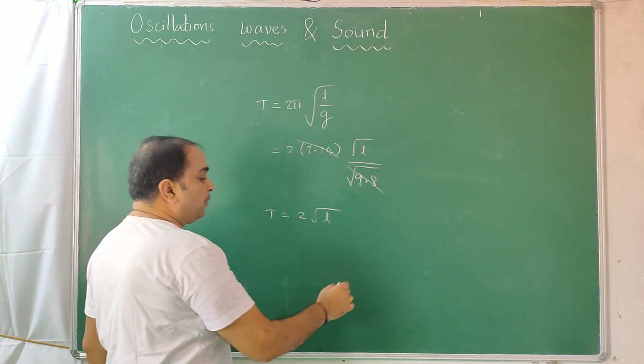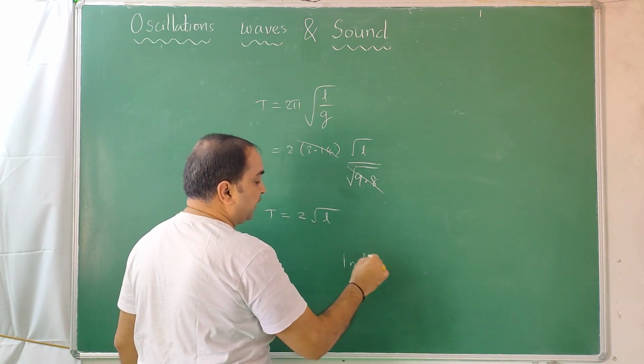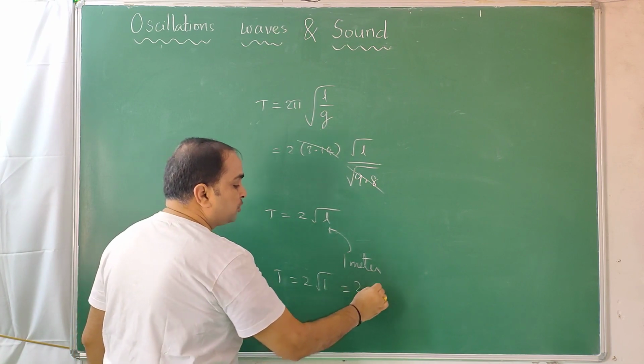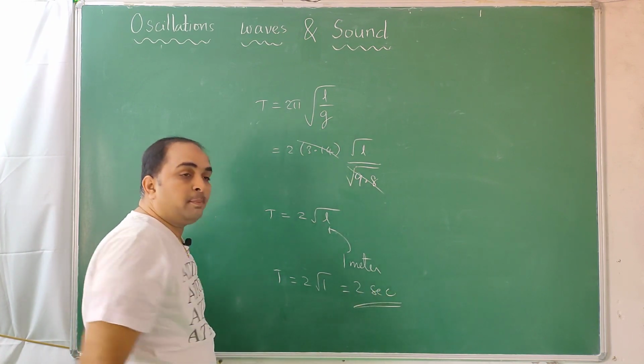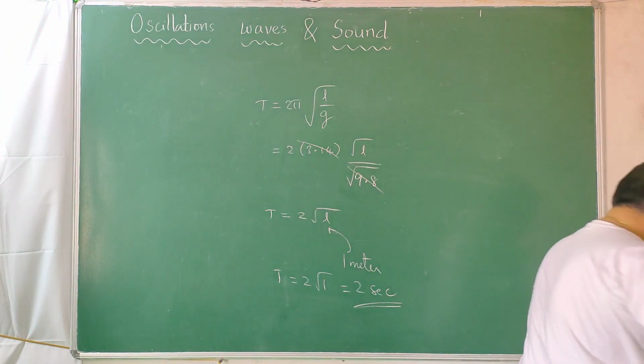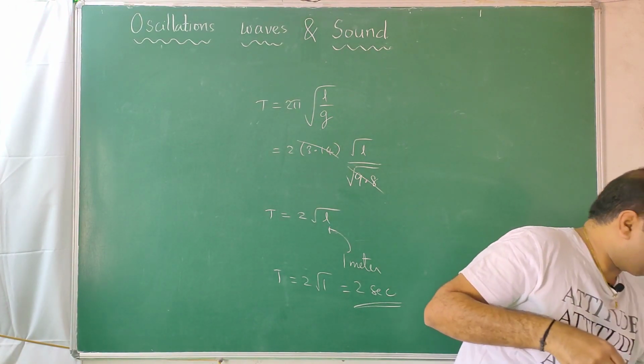Now if the length of the pendulum is say 1 meter, put it here. So T is equal to 2 into root 1, that is equal to 2 seconds. So that kind of pendulum is called a seconds pendulum. The pendulum whose length is 1 meter. I'll show you.